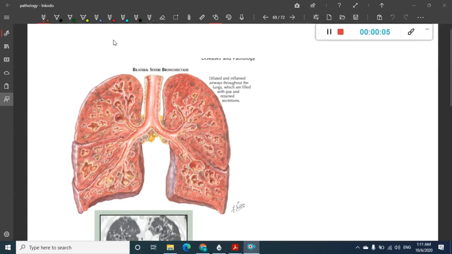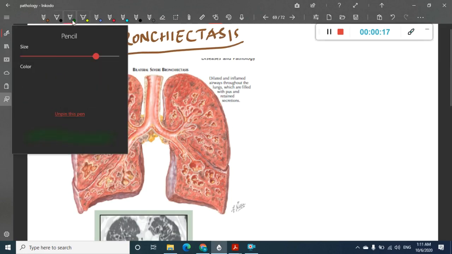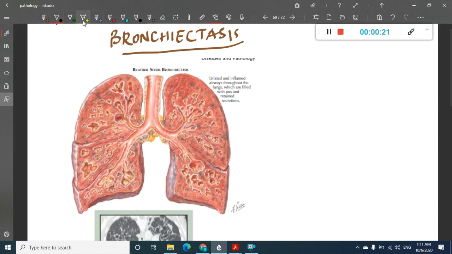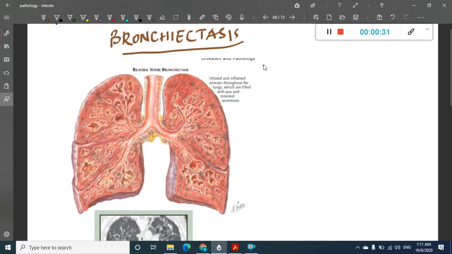In this chapter, we are going to learn about the next important topic, which is bronchiectasis. So what is bronchiectasis? Two things occur in bronchiectasis: one is obstruction, and there is also infection.